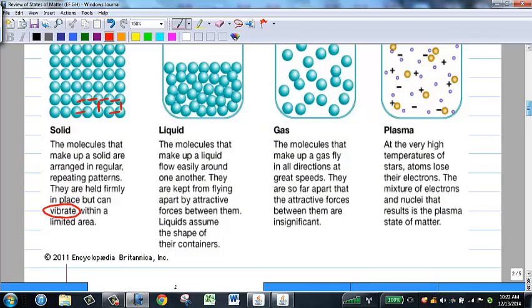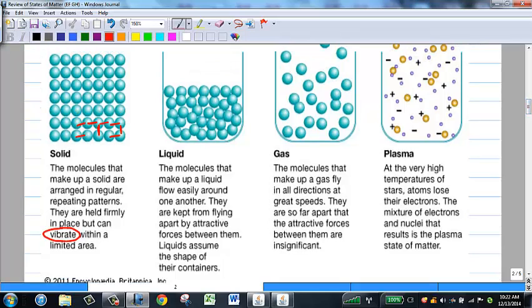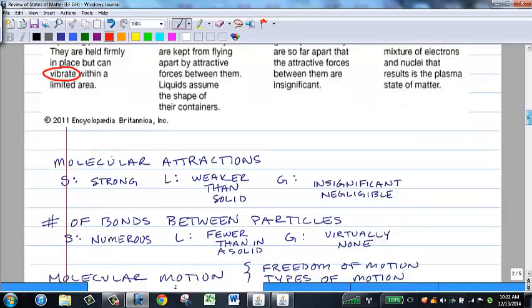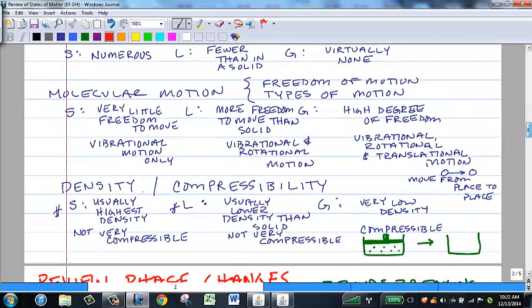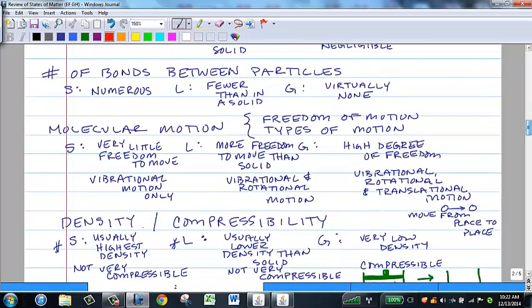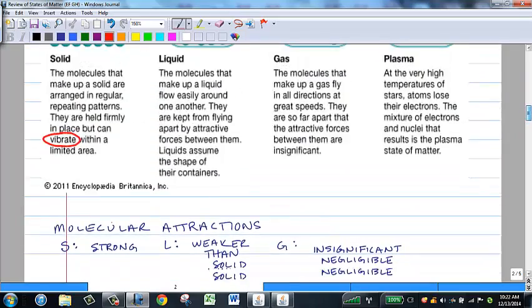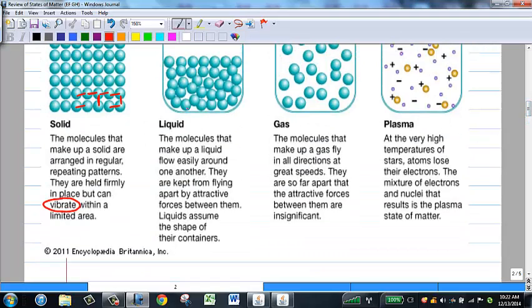In a liquid, the molecules feel less strong forces of attraction. I probably could say that more clearly by using the term weak. In a liquid, the forces of attraction between the molecules are weaker. The molecules are generally farther apart in a liquid, making the liquid typically less dense than the solid, although that's not always the case. There are fewer bonds between the molecules of a liquid.